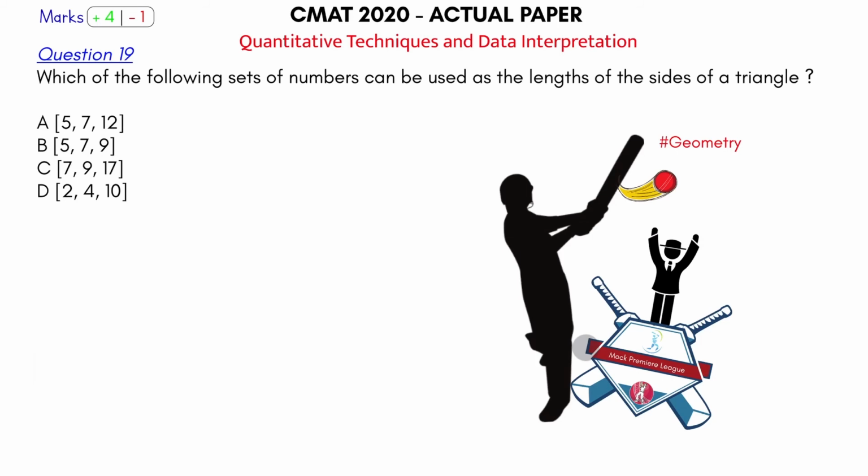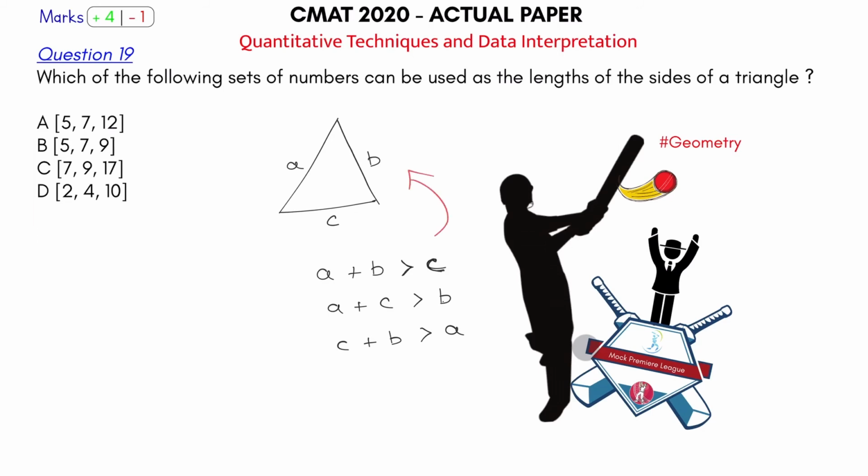And what do you know about a triangle? If the three sides of the triangle are A, B and C, sum of the two sides has to be always greater than the third side. Okay, sum of any two sides, say A plus C has to be greater than B, and similarly A plus B, and C plus B has to be greater than A. Sum of the two sides will always be greater than the third side. That is a property of a triangle. That's how you make a triangle.